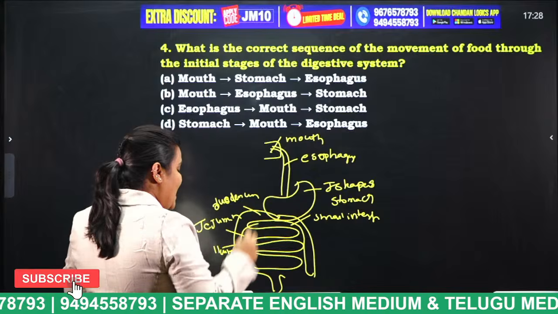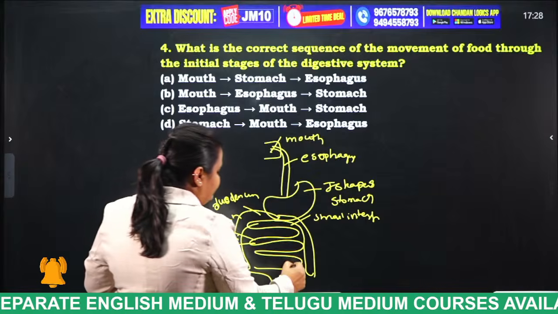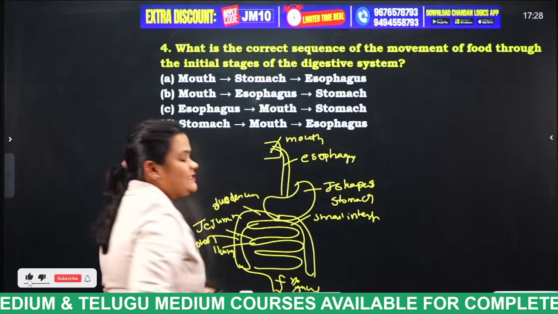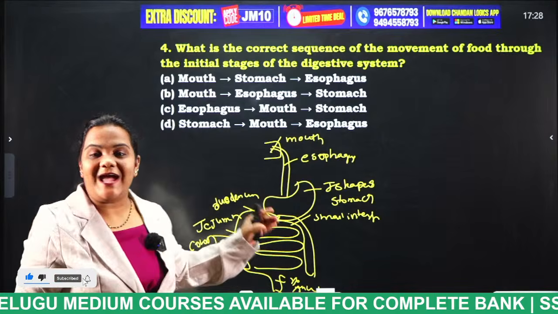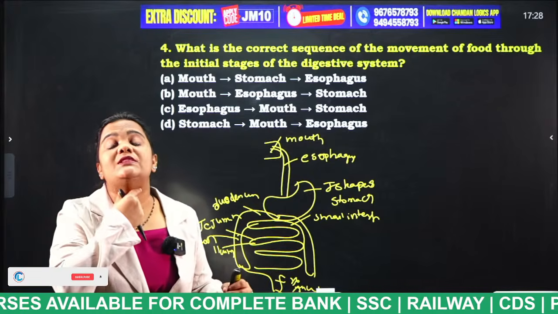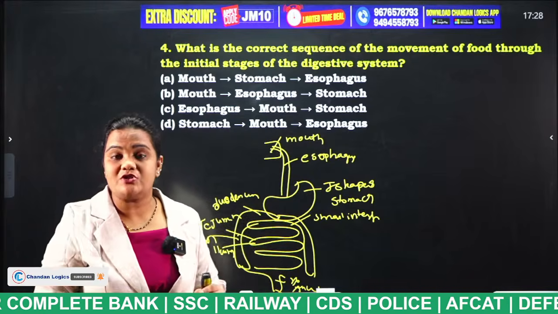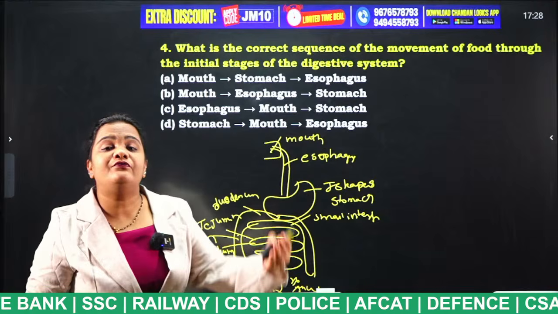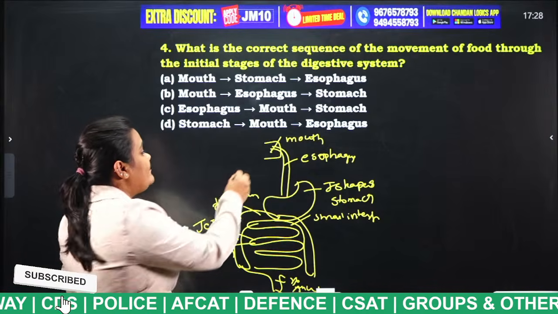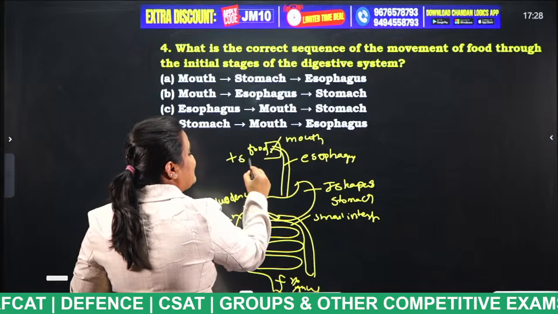Okay, and this large intestine consists of colon, rectum, and finally anus. So, just imagine this as the digestive system, students. Just remember, what is the length of the esophagus? Esophagus is nothing but what, students? Food pipe. The food which we eat from the mouth will be mixed with saliva.